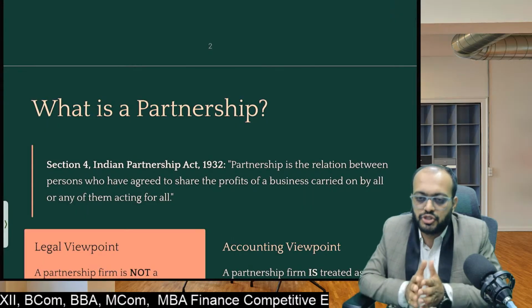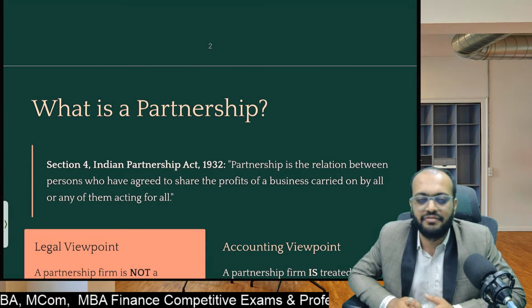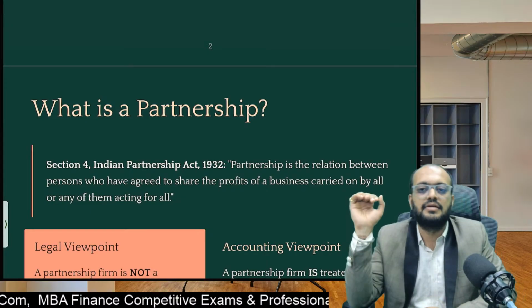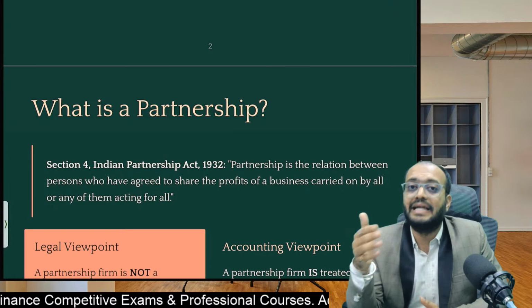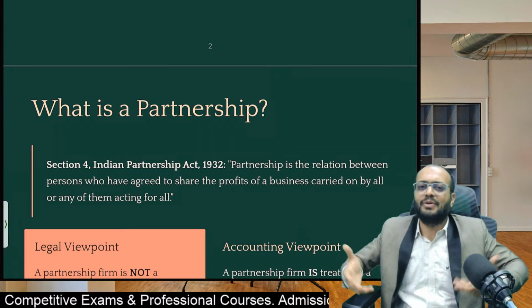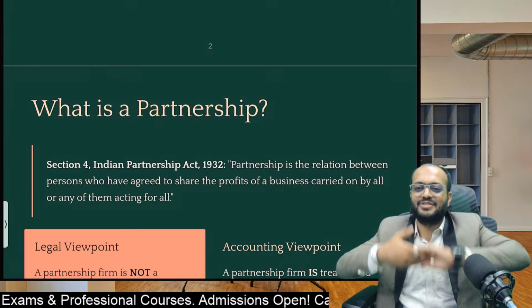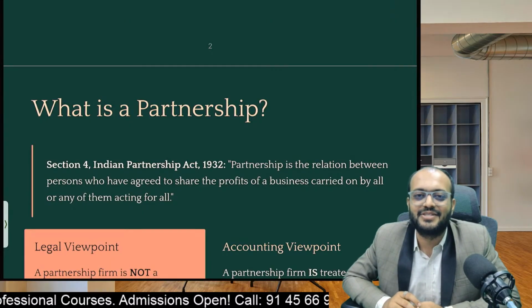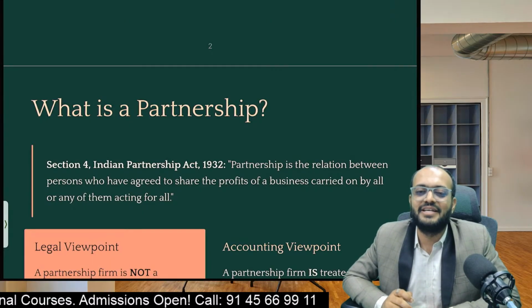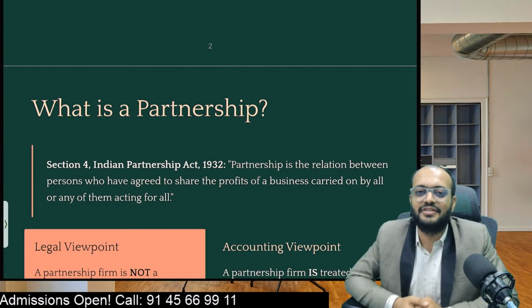See, let's do a postmortem of this definition, and we'll see each and every word in detail. So first is, partnership is the relation. Relation between whom? Between multiple persons. Of course, a single person cannot do a partnership with himself. Hey, hello, who are you? Yes, I'm your partner. So people will say, definitely he is a fool, he is doing partnership with himself, just shaking hands with himself.